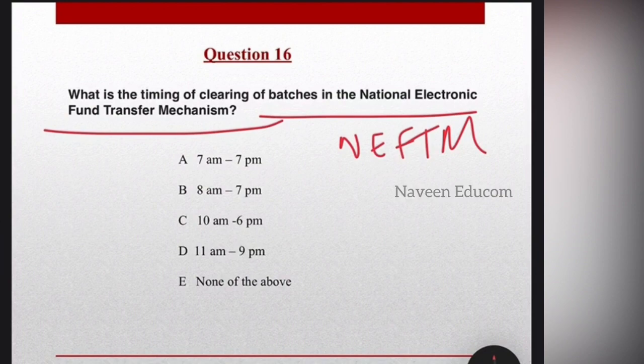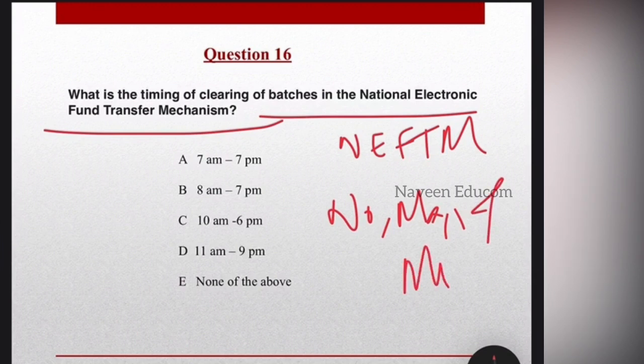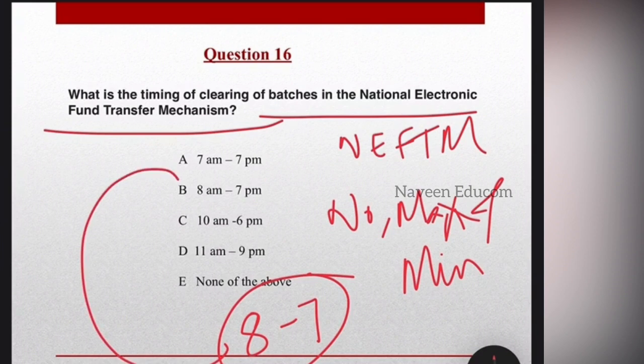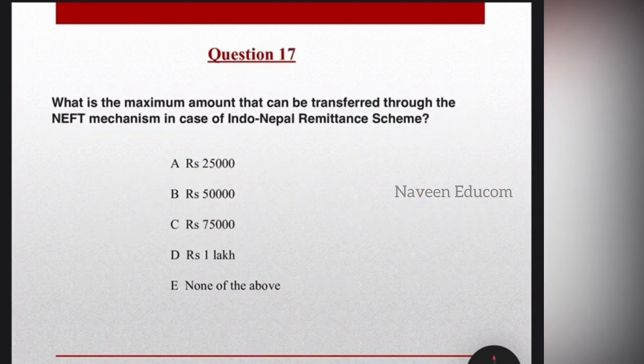The NEFT mechanism is used in order to transfer funds electronically from any bank branch to an individual or corporate, etc. There is no minimum and maximum. That is an important point here. There is no maximum and minimum limit of transaction in the NEFT mechanism. It mainly operates in 23 batches of half-hourly settlements on all the working days of the week. That is from 8 a.m. and ending at 7 p.m., which is the answer, option B.